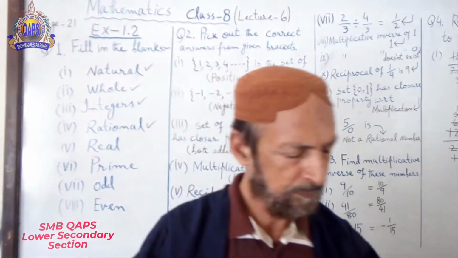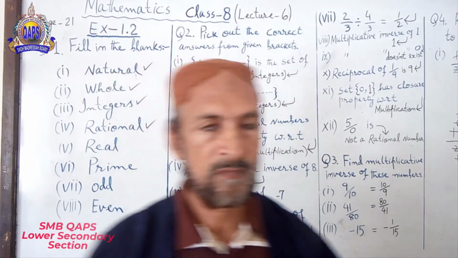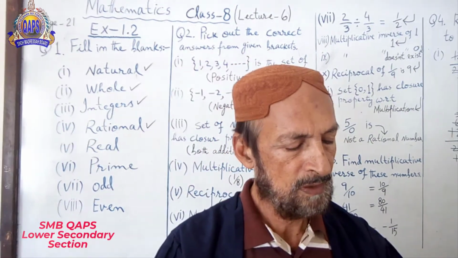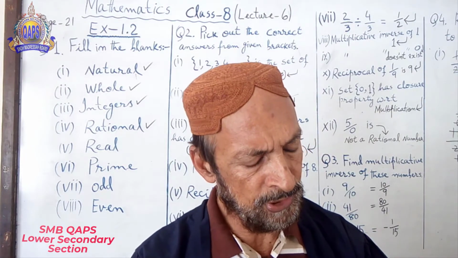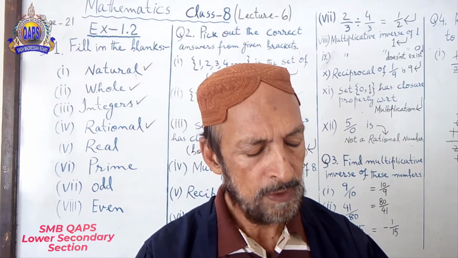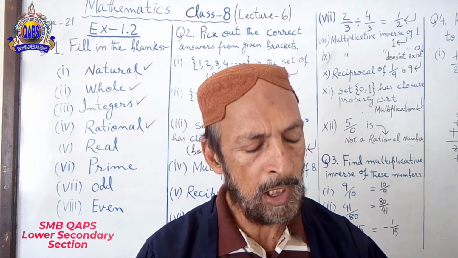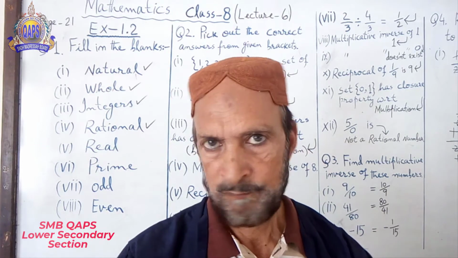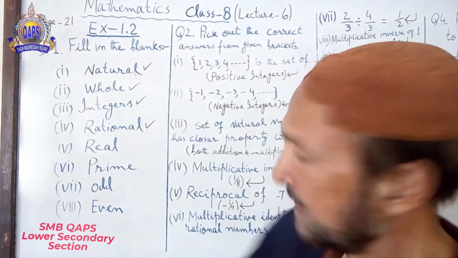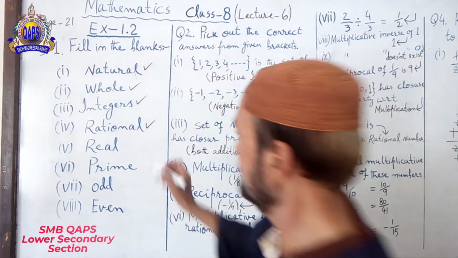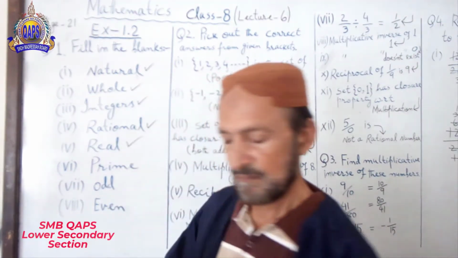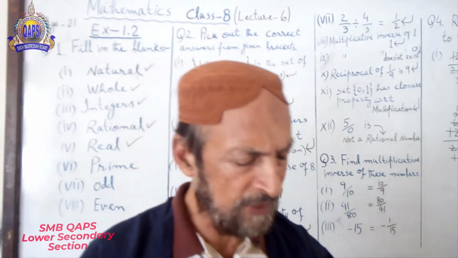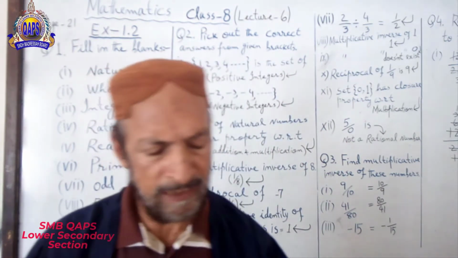Number 5, that means some numbers: 3, -half, 0, 1, half, under root 3, under root 5. This is a set of real numbers. Number 6: 2, 3, 5, 7, 11, like that.